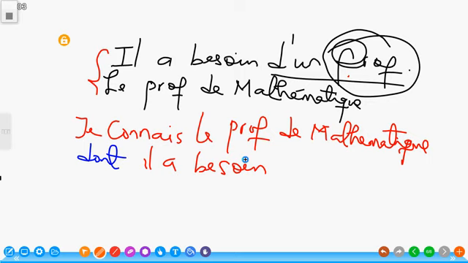Like I said, in English you can complete a sentence with the word of, but we don't do that in French. So instead of saying je connais le prof de mathématiques qu'il a besoin de, you understand that you could have said it in English, but it does not go for us in French. Instead we say dont il a besoin, of which he has need.